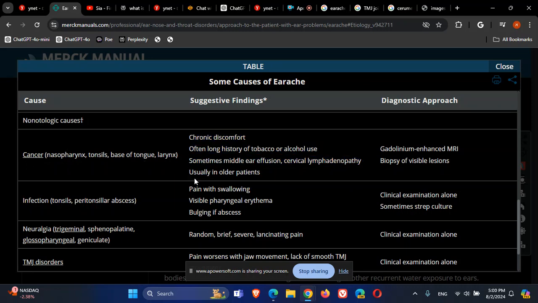Look for a non-healing lesion. Look for tobacco smoke and alcohol, which are carcinogens. Look for cervical lymphadenopathy, especially if it's non-tender and non-moving. Look for cholesteatoma. Look for weight reduction, which is a hallmark of advanced cancer, cachexia.